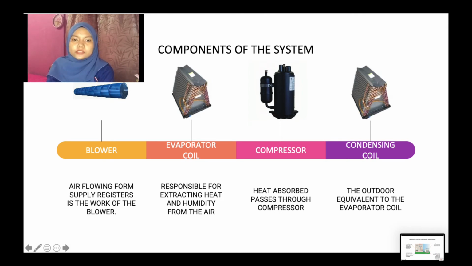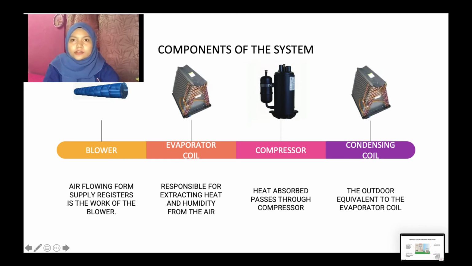This is possible thanks to refrigerant running through the coil. The third is the compressor. It is observed that the refrigerant is in a gaseous state. It passes through the compressor, where the gas pressurizes and heats even more. This important step prepares the refrigerant to give up its heat.